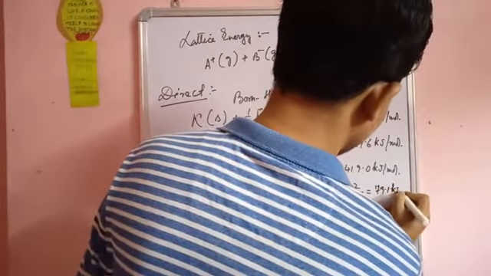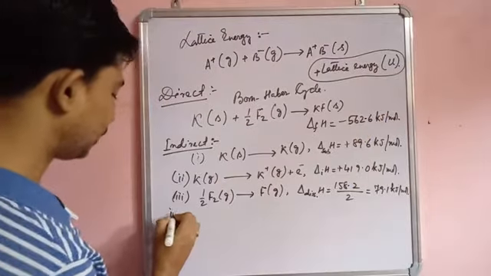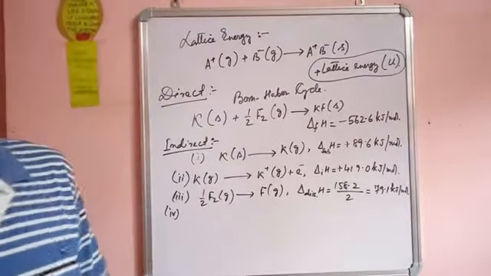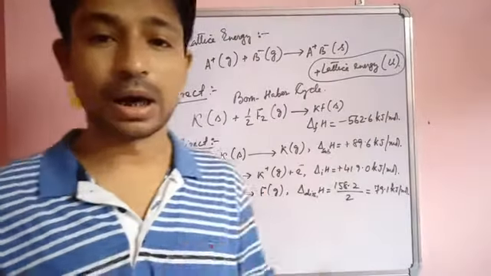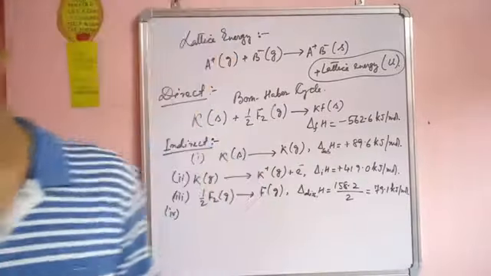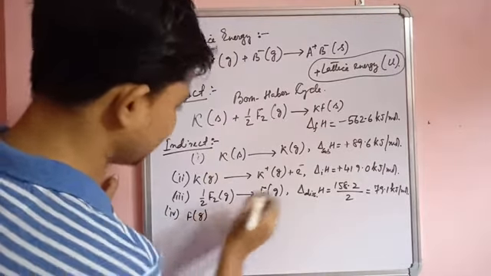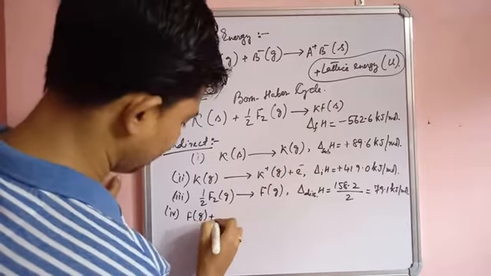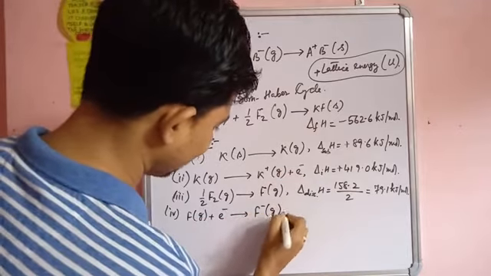ठीक है। And the fourth step is change of fluorine gaseous into fluorine minus ion. So this is fluorine gaseous when it will take this electron, it will become F minus in its gaseous state.